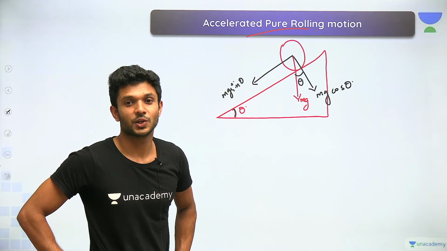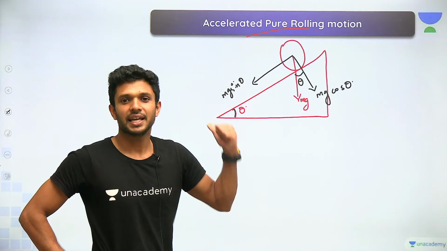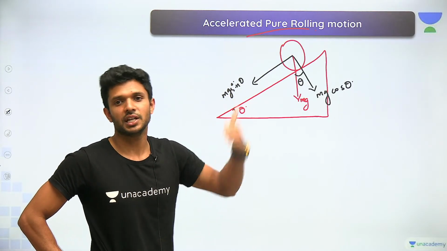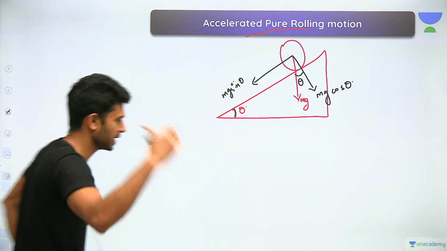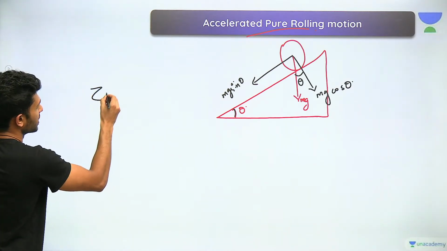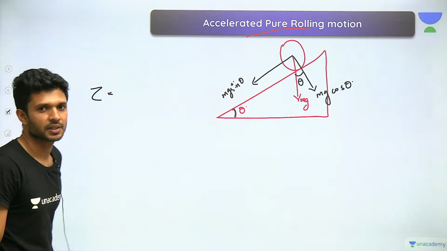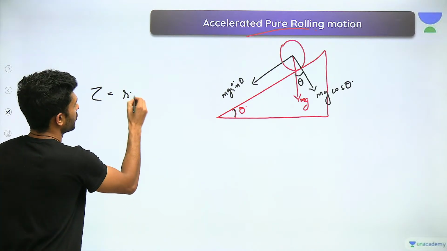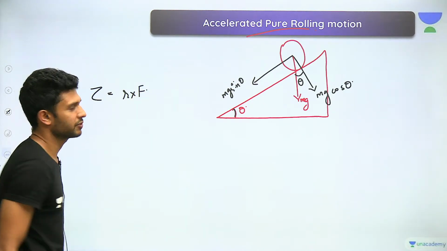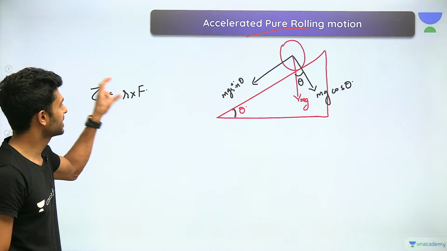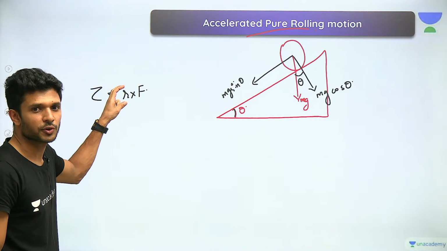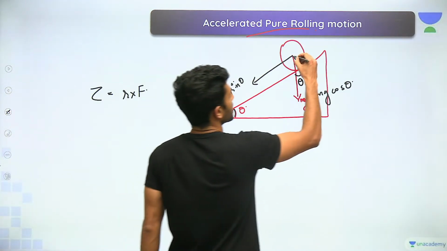बिल्कुल नहीं. क्यों? How many of you know that mg sin theta cannot rotate the body? सुन ले. For rotation, there should be a torque. For torque, the formula is R cross F: force into the distance from the axis of rotation. What is the axis?